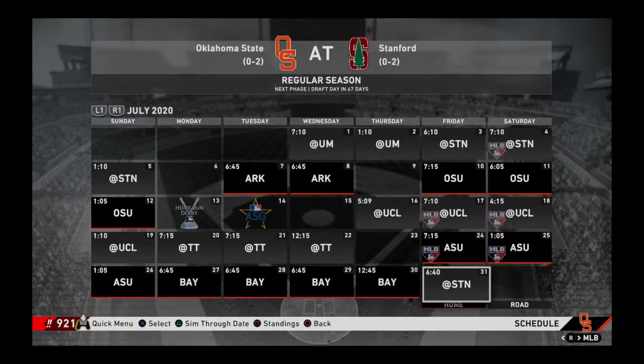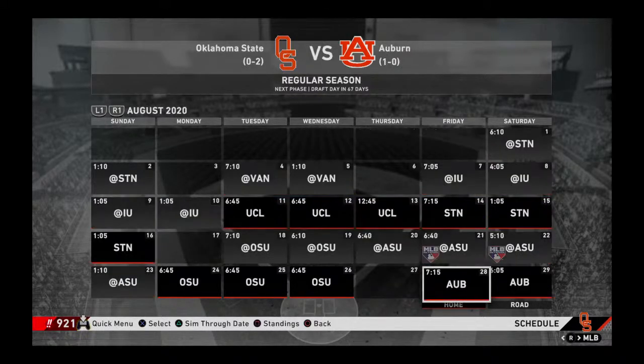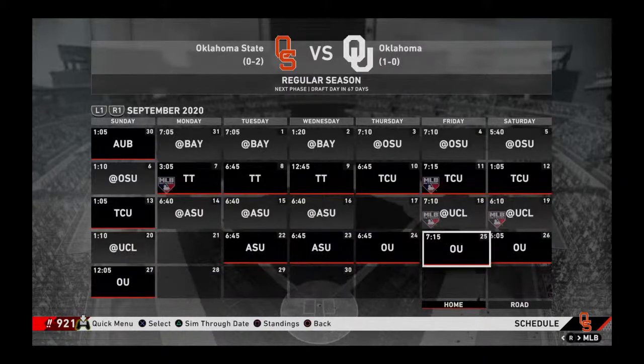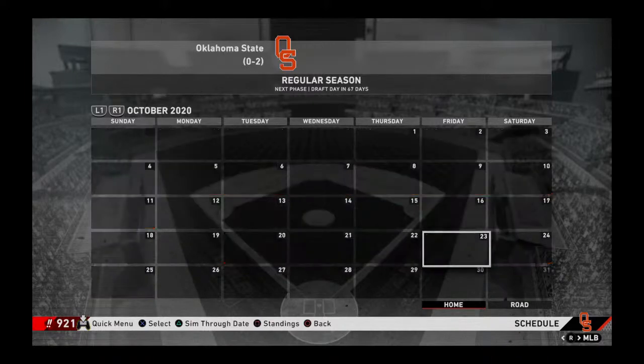And then we have UCLA, Texas Tech, Arizona State, Baylor, Stanford, Indiana, UCLA, Stanford, Oregon State, Arizona State, Oregon State again, Auburn, Baylor, Oregon State, Texas Tech, TCU, Arizona State, UCLA, Arizona State, and then OU to end the season.